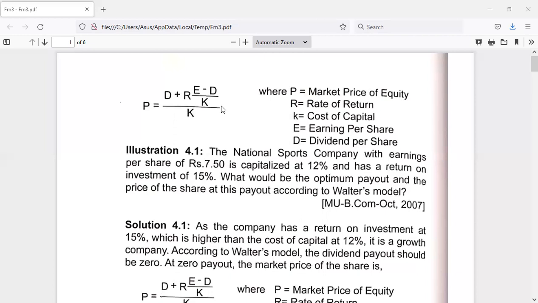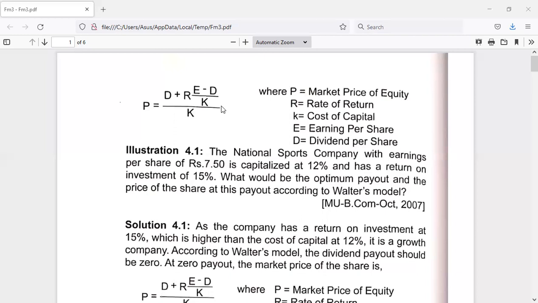The formula is P is equal to D plus R into E minus D, divided by K, and again the whole numerator divided by the denominator K. P stands for market value or market price of equity, D stands for dividend per share, R stands for rate of return, E stands for earnings per share, and K stands for cost of capital. So this is the formula and the explanation of the formula.